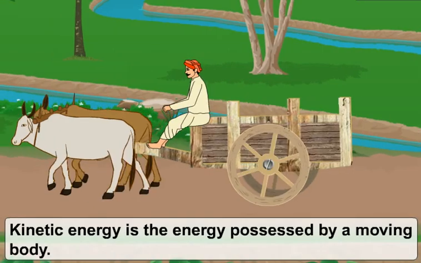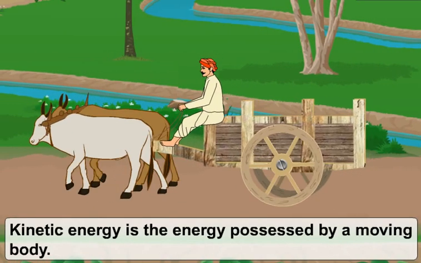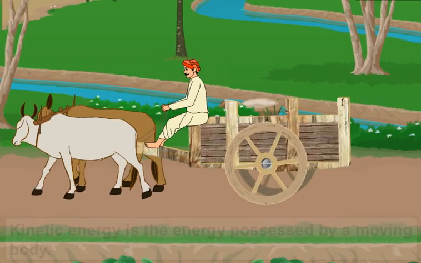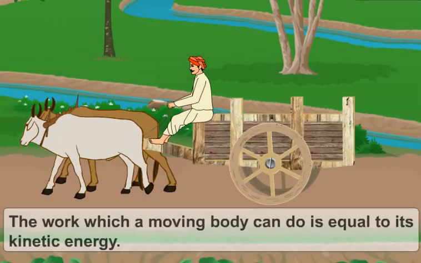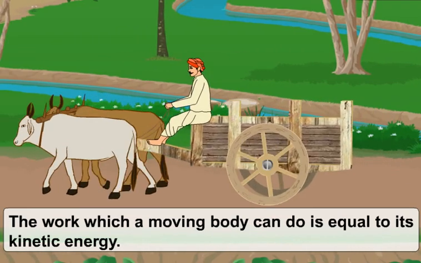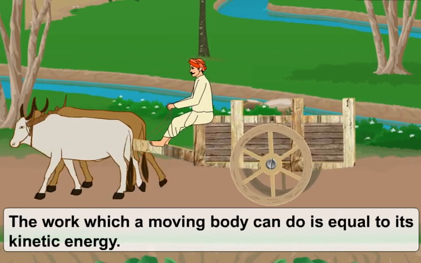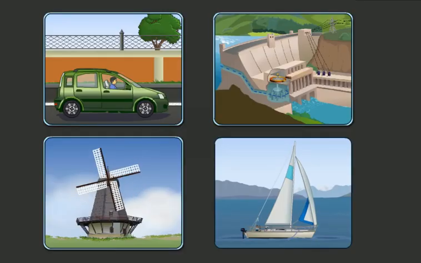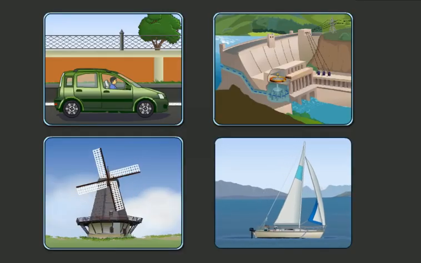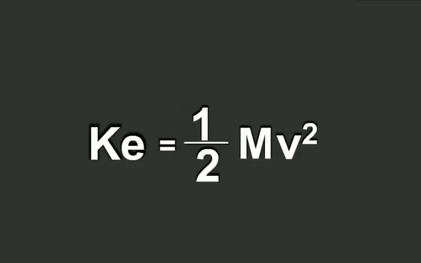Kinetic energy is the energy possessed by a moving body. Students, a moving body is capable of doing some work. The work which a moving body can do is equal to its kinetic energy. This energy has many practical applications. The kinetic energy of a moving body is given by the following relationship.